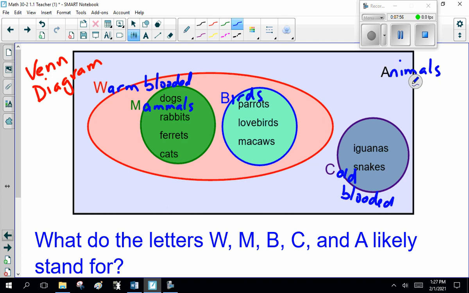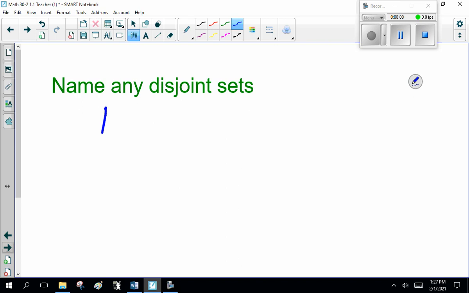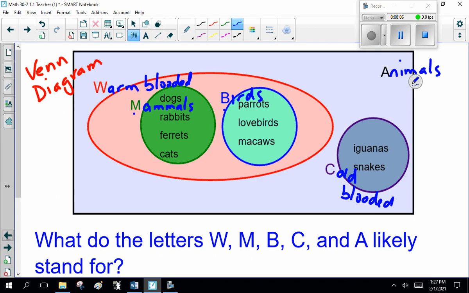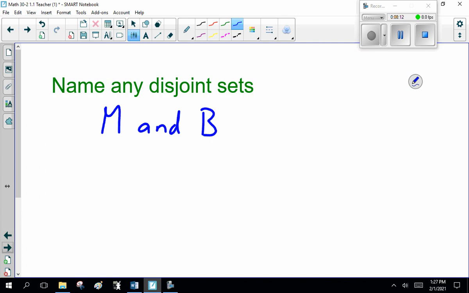Well, right off the bat, mammals and birds are disjointed. Yeah, I'm not going to write it out because I'm lazy. I mean, economical with my energy. Now, what else? What other sets are disjointed? Well, warm and cold. You can be warm-blooded, or you can be cold-blooded, you can't be both.